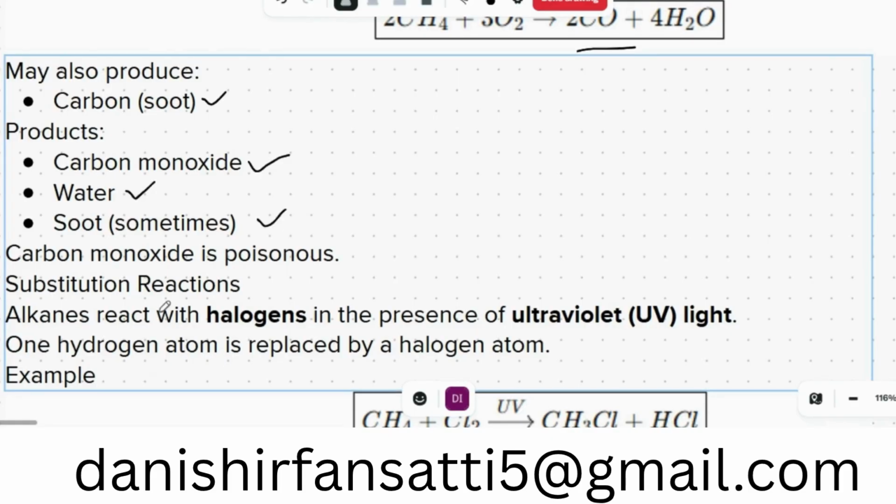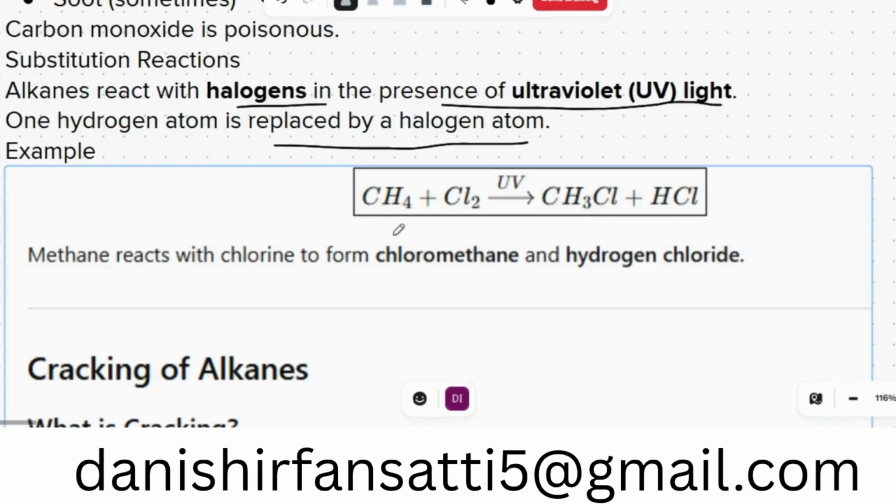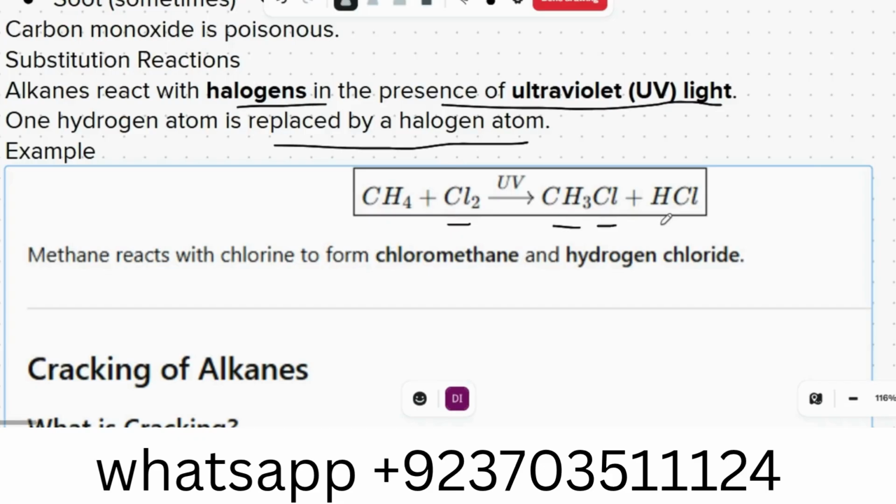Substitution reactions. Alkanes react with halogens. Halogens are group 7 elements, in the presence of ultraviolet light. Only a hydrogen atom is replaced by the halogen atom. For example, CH4 methane reacts with chlorine. What will happen? In CH3, one hydrogen will be replaced by chlorine, and that will make hydrogen chloride.